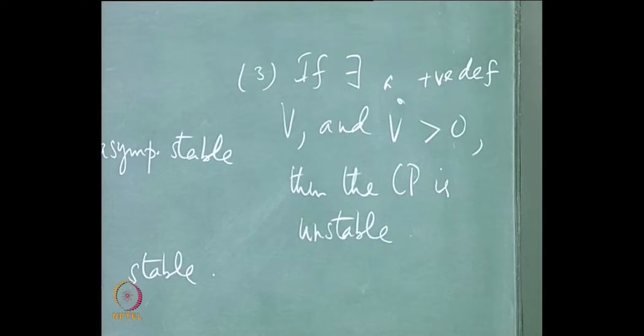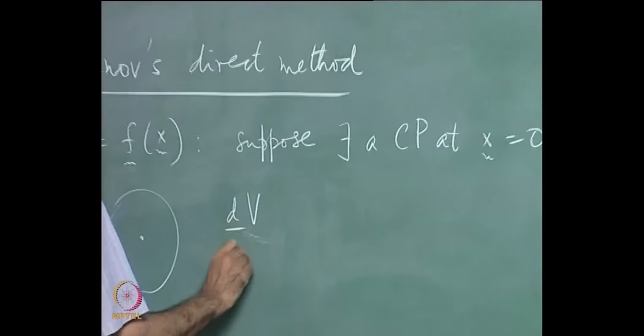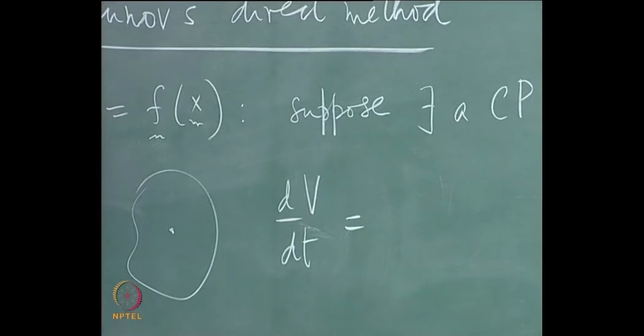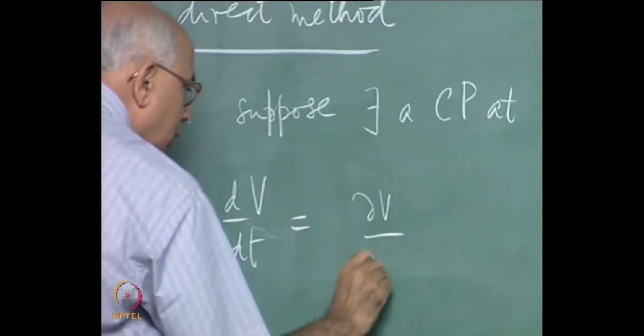Now let us look at examples and see how to apply this. I am going to go through a series of examples, and you will see how powerful this theorem is, but we need to know what V dot has to do with things, and the explanation is very simple. If I consider V as a function of x and I consider dV over dt, which is V dot, what is this equal to? Well, it is a function of x and therefore this is equal to delta V over delta x_i times x_i dot.